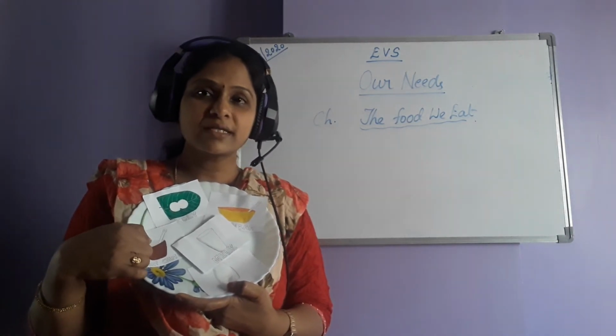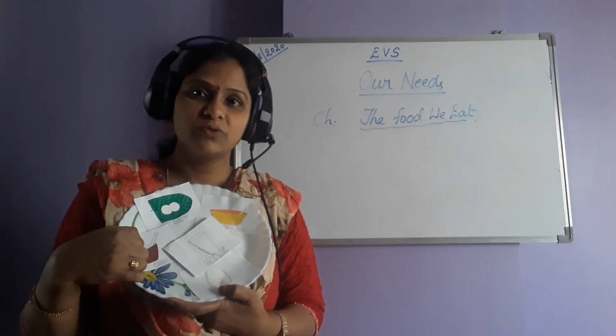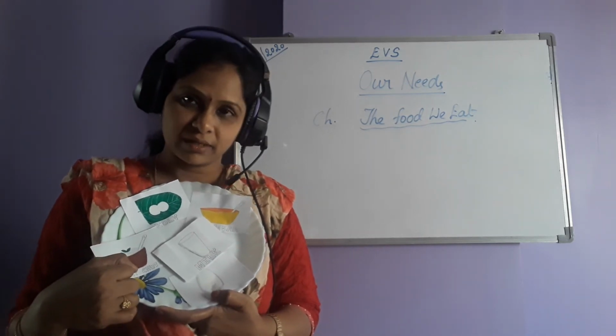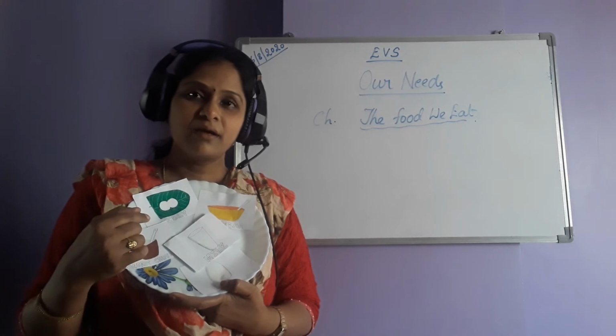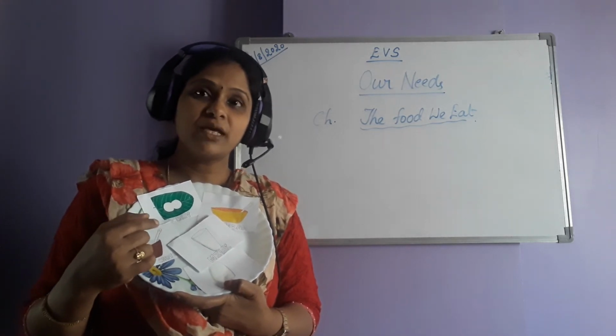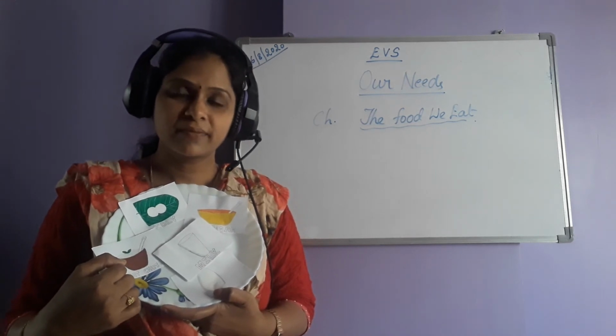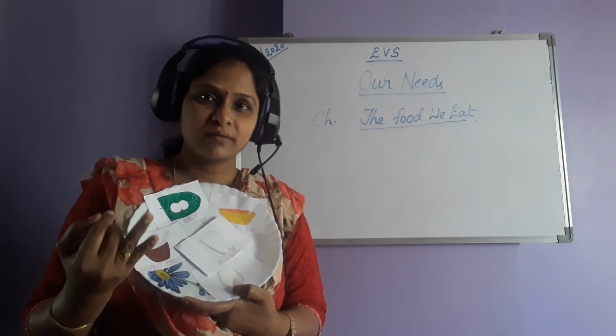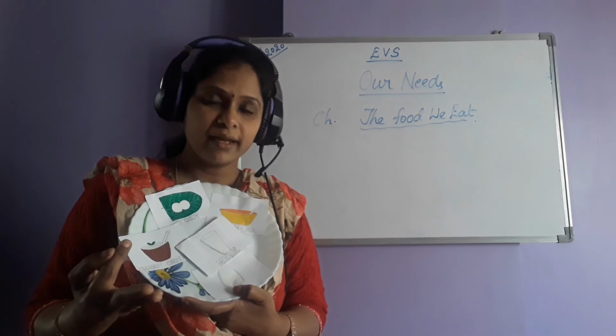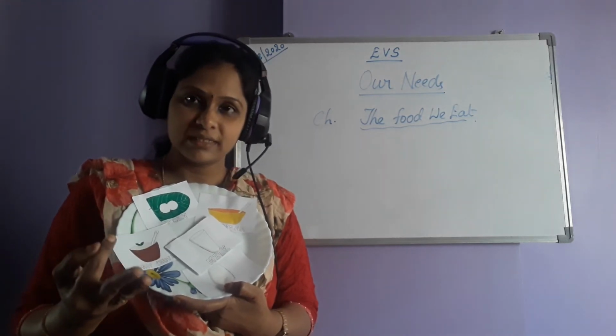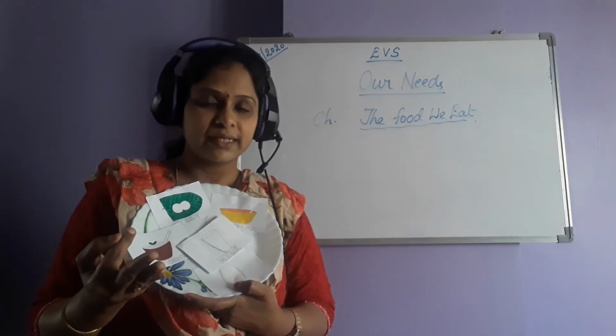So you can ask her what are the ingredients used to prepare this coconut chutney. Then try to understand from where do you get that things used to prepare this: coconut, chili, oil. Where do you get from all these things? That you have to tell.